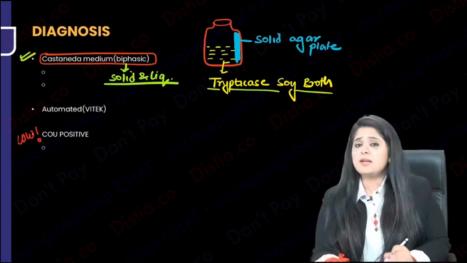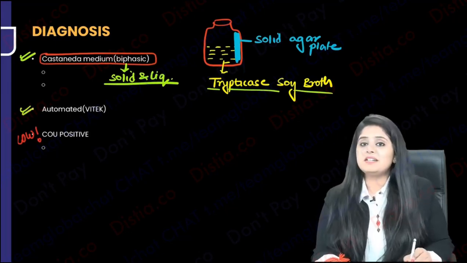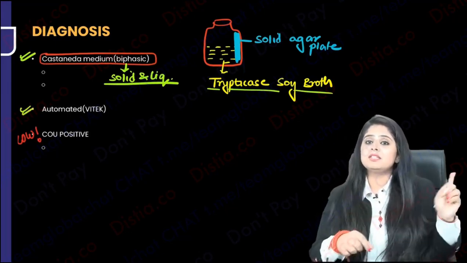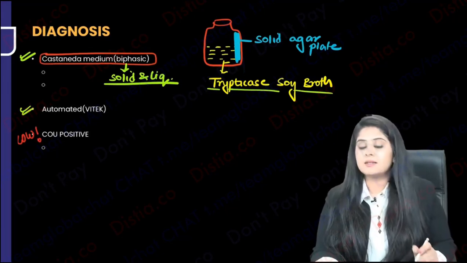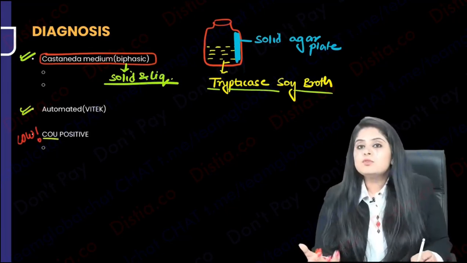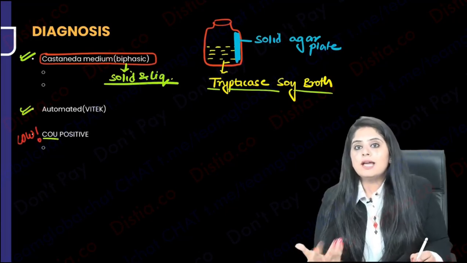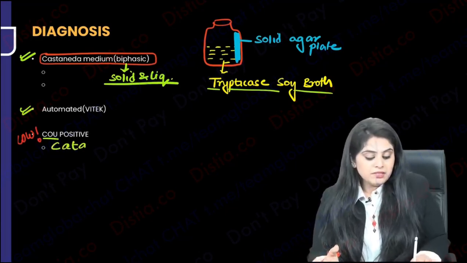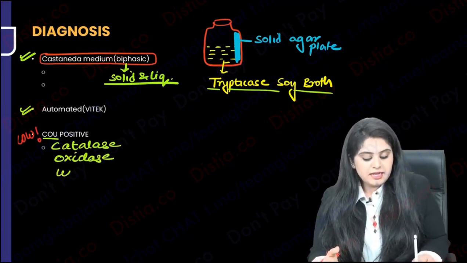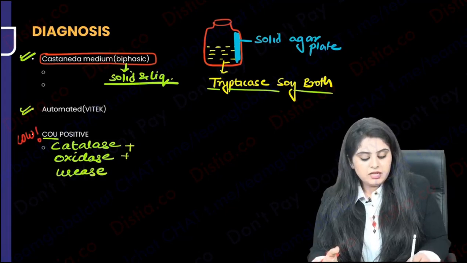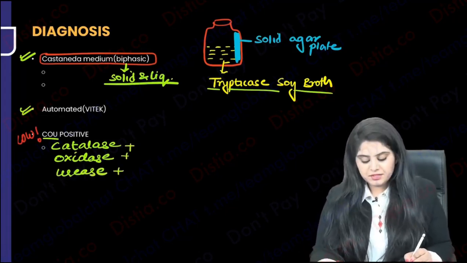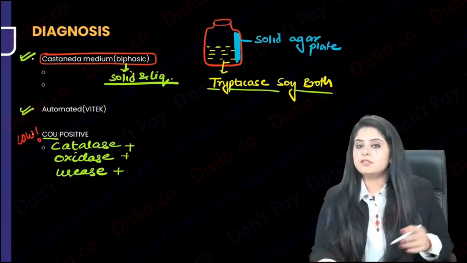We don't have so much time to do all these bottles. Now we have automated Vitek. Remember the white colored machine that I showed you in General Micro? That is Vitek. And this organism, because it's to do with so many animals, cow positive. Cow beats all the tests: catalase, oxidase and urease. This is going to be cow positive, cow for an animal. Sorted. How are you going to do that? This is a culture media.